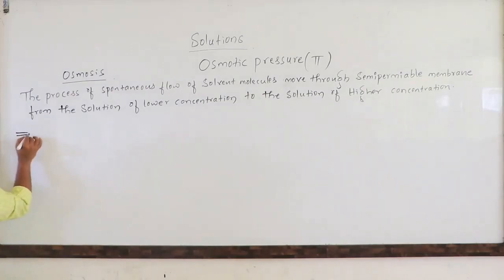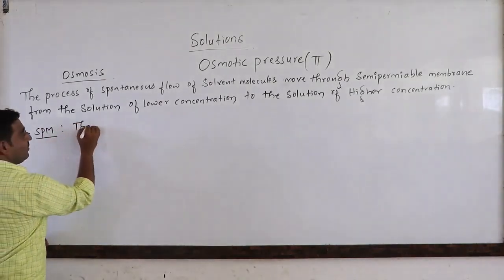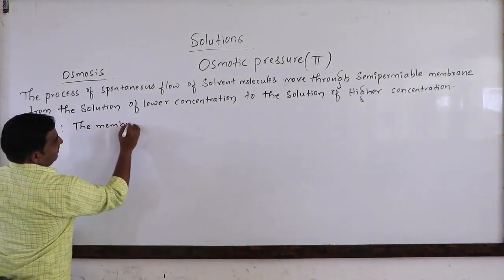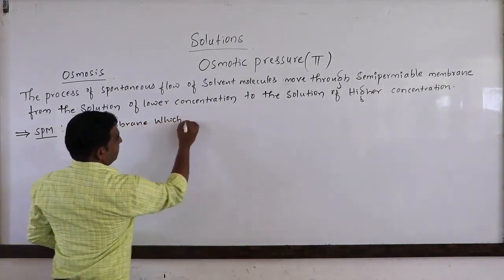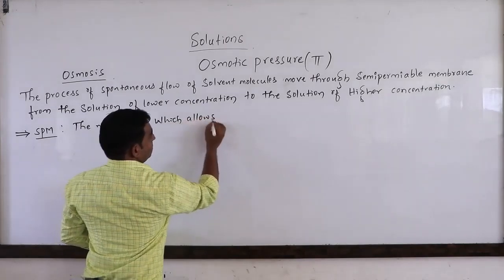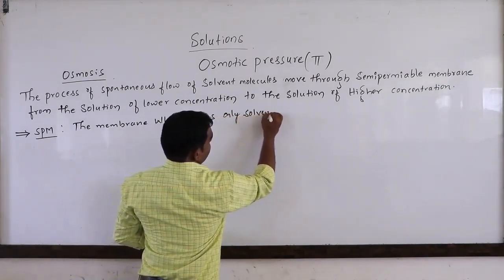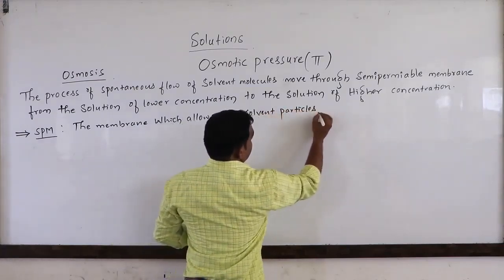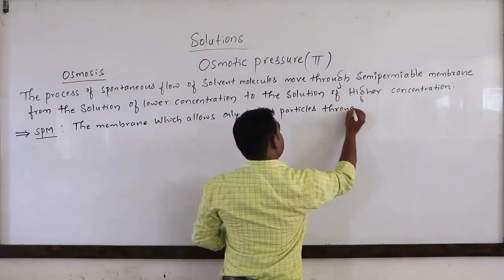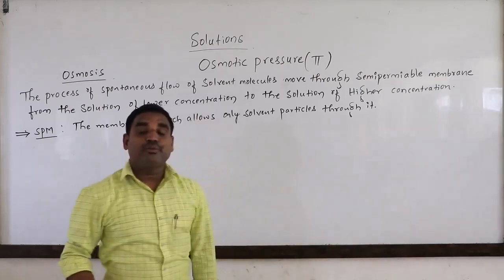Semi-permeable membrane, that is SPM, is the membrane which allows only solvent particles through it. That type of membrane is called a semi-permeable membrane.